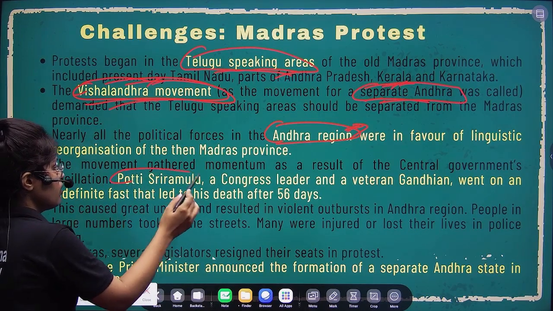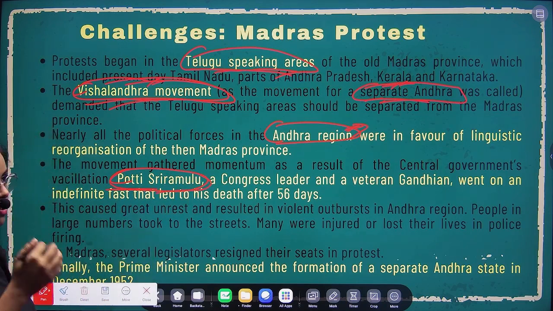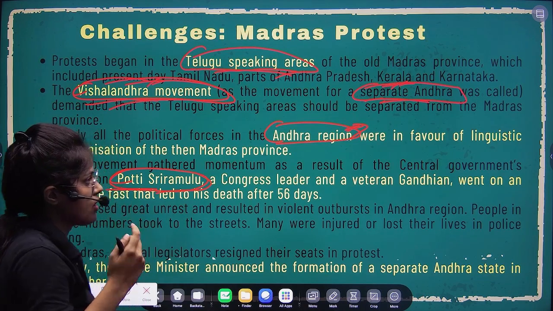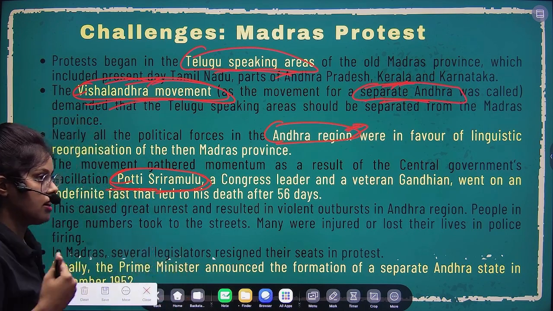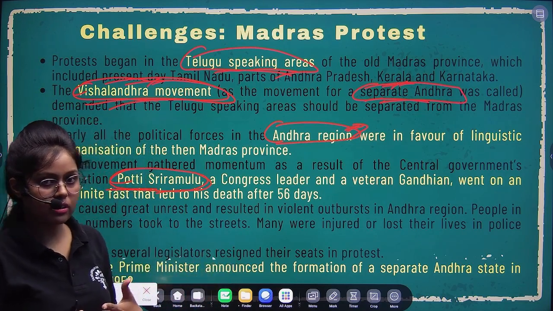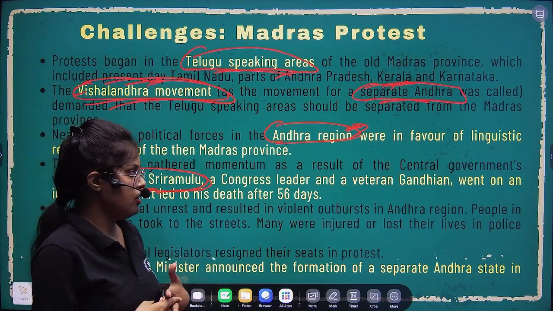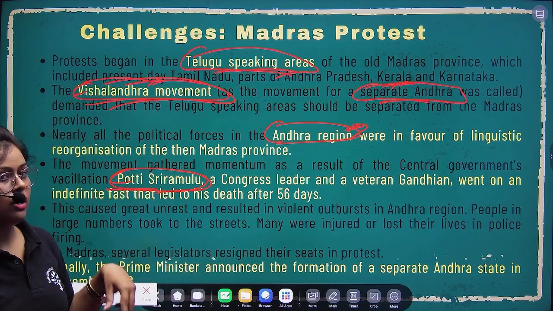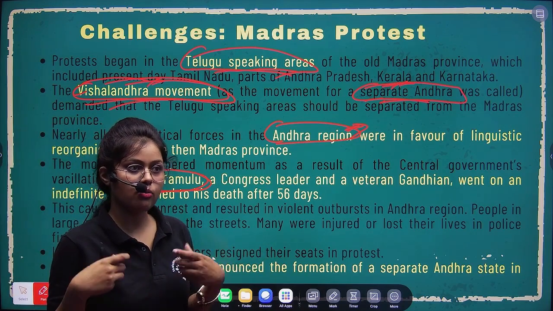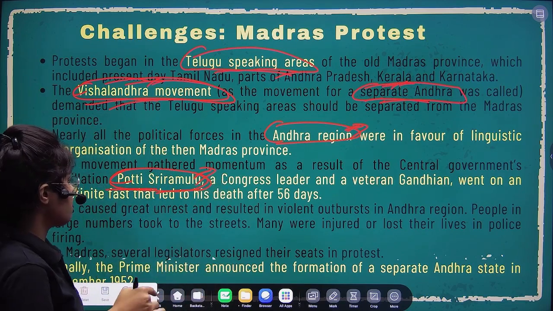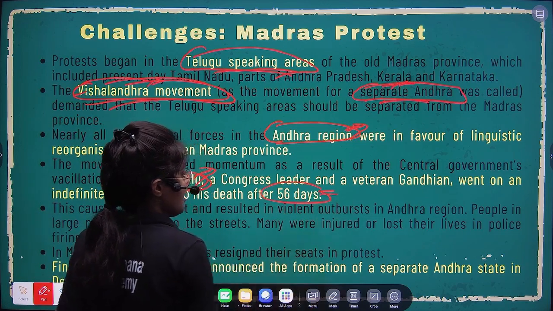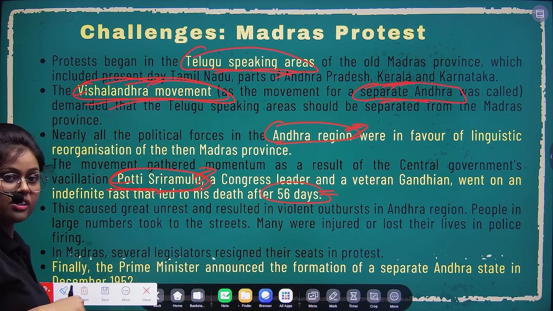There was one person called Potti Sriramulu, who was somewhat Gandhian also. He was in favor of separating Andhra from the Madras province. Because the national government was very fearful about this, they didn't approve it. So in order to put their demand seriously, this person went on a fast. This fast lasted 56 days, and he died in that fast.